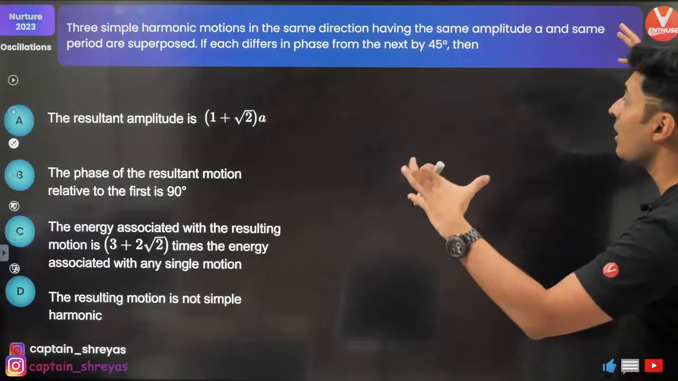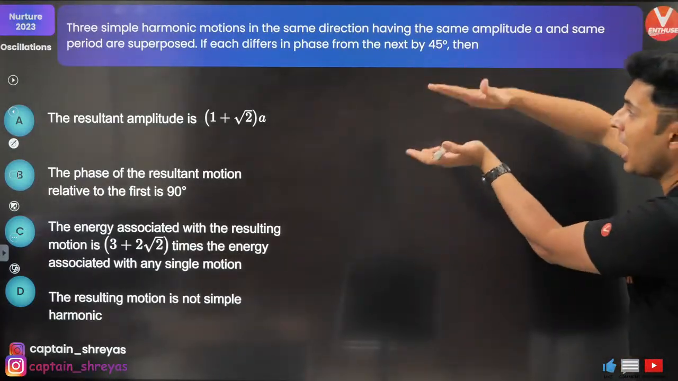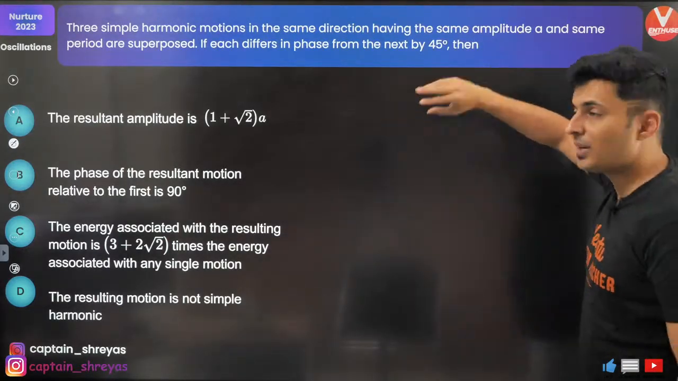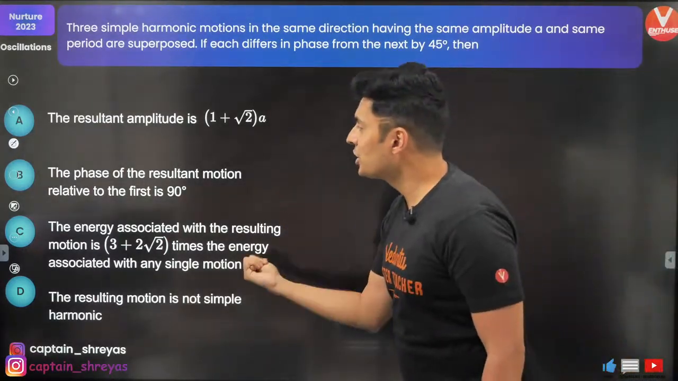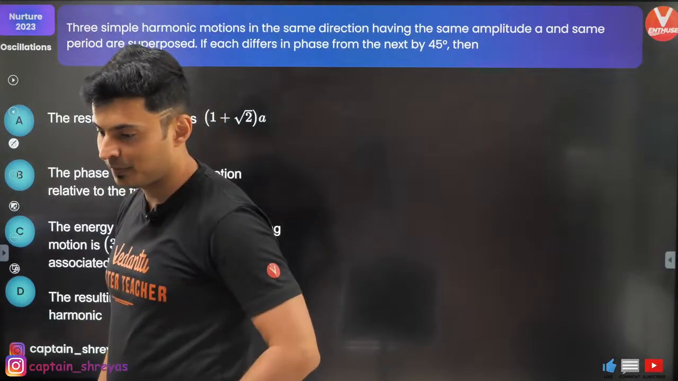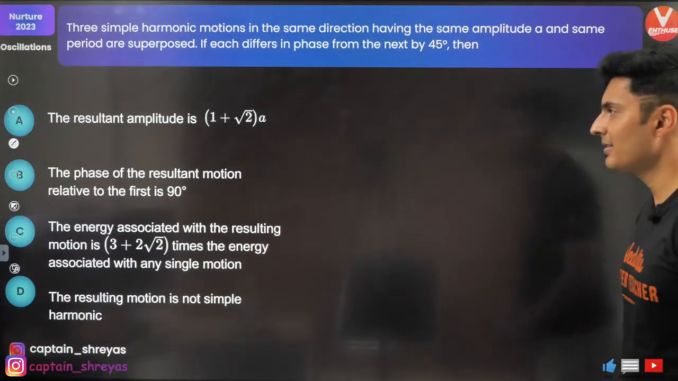Three SHMs are in the same direction, same amplitude, same period, added over each other, but each one differs from the next with a phase difference of 45 degrees. The question is this: which of them is correct? More than one option will be correct. Let's see how many of you can get this.